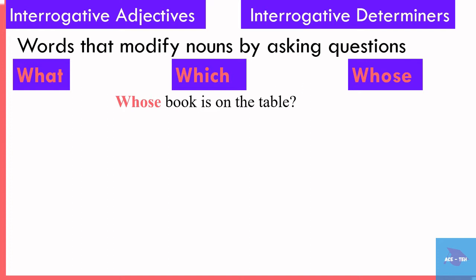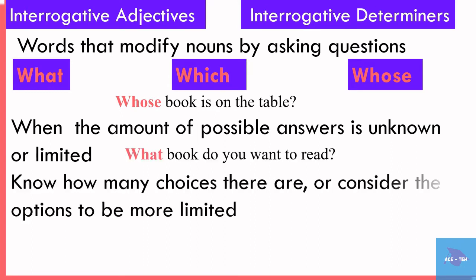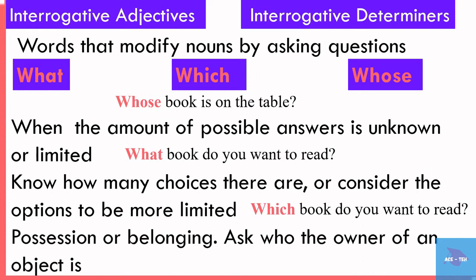What is used when the amount of possible answers is unknown or limited, whereas which is used when we either know how many choices there are or when we consider the options to be more limited. Whose denotes possession or belonging. It can be used to ask who the owner of an object is.